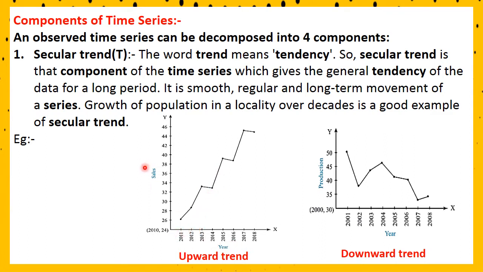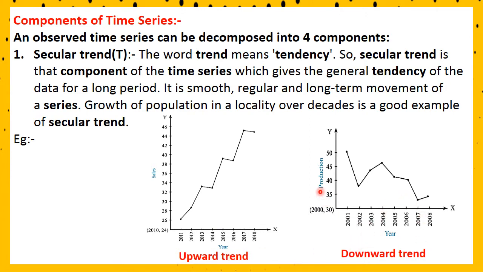Here we have one example. Year and sales of certain product is given. When we plot the points and join them, we will get a curve like this, and there are fluctuations in the sale of that product, like increase, decrease. Still, when you observe the entire curve, it is going up, so it is a positive or upward trend. Now look at the next one.